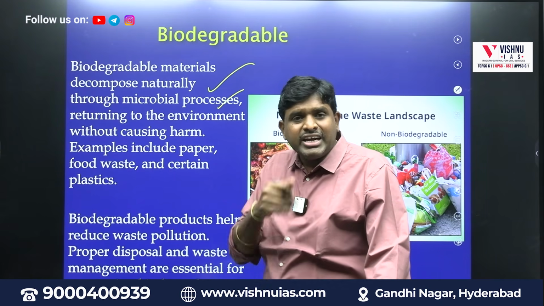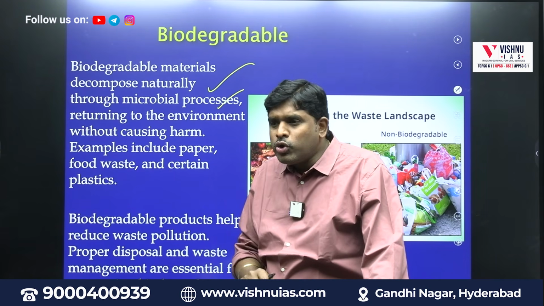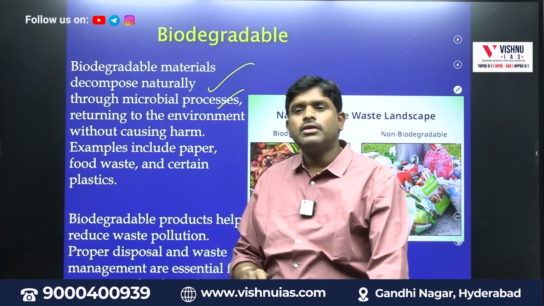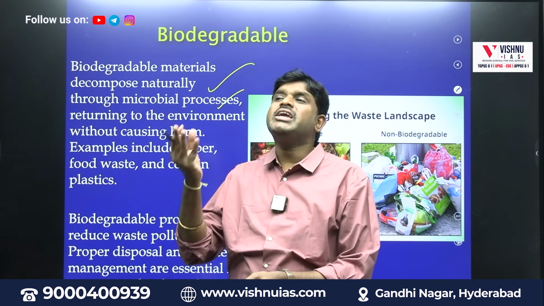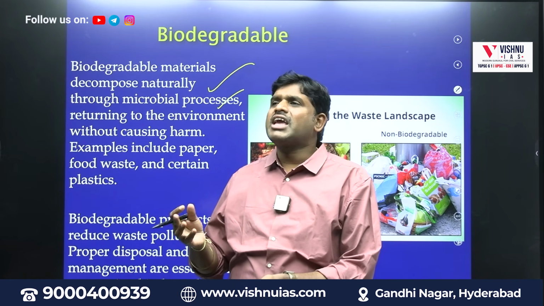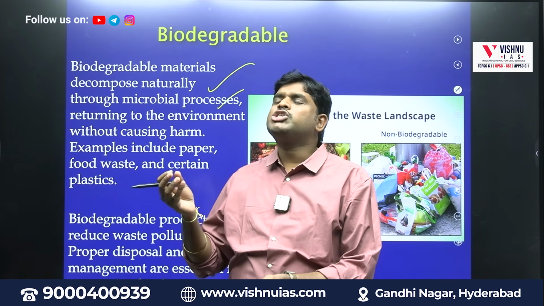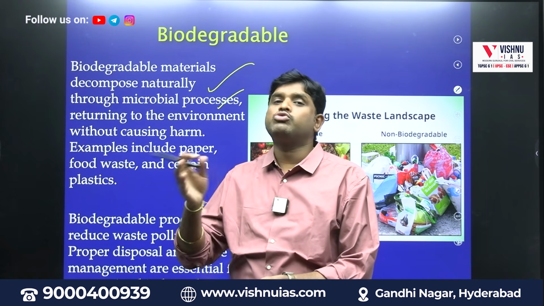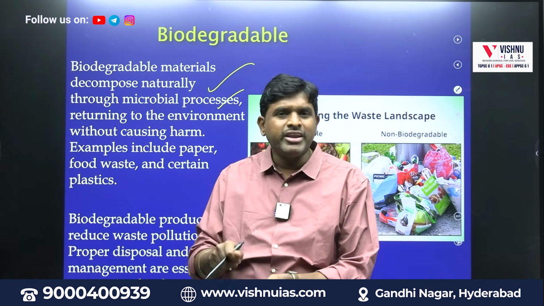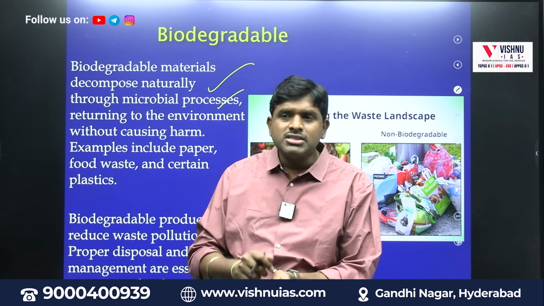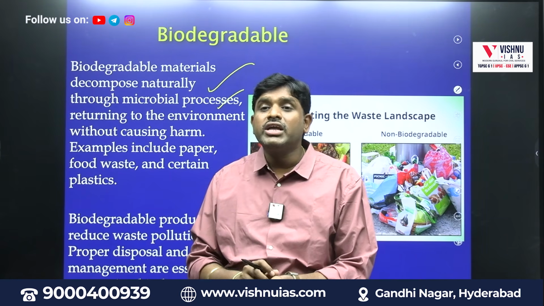Natural objects that get decomposed are called biodegradables. For example, it can be meat, or biological things coming out of the house, like onion and vegetable cuts. These are all called what? Biodegradables.